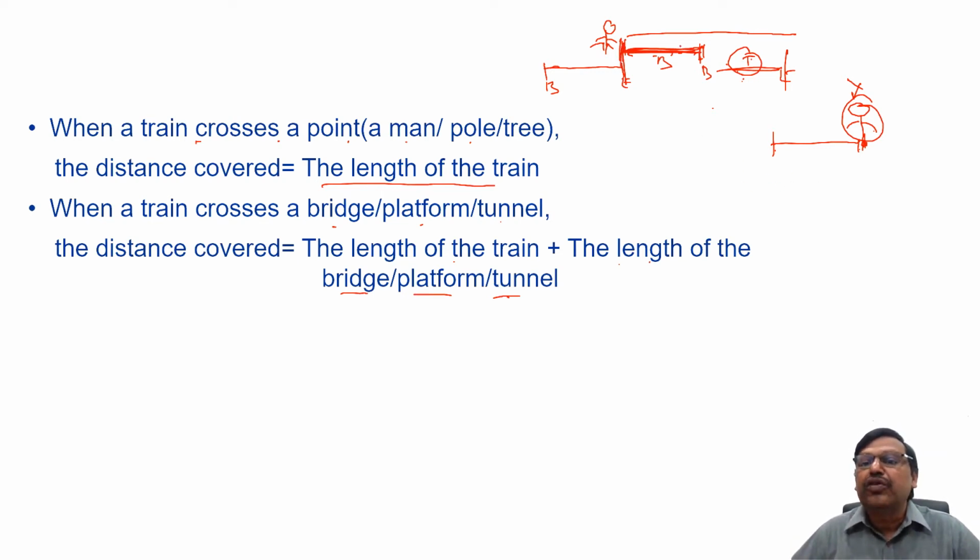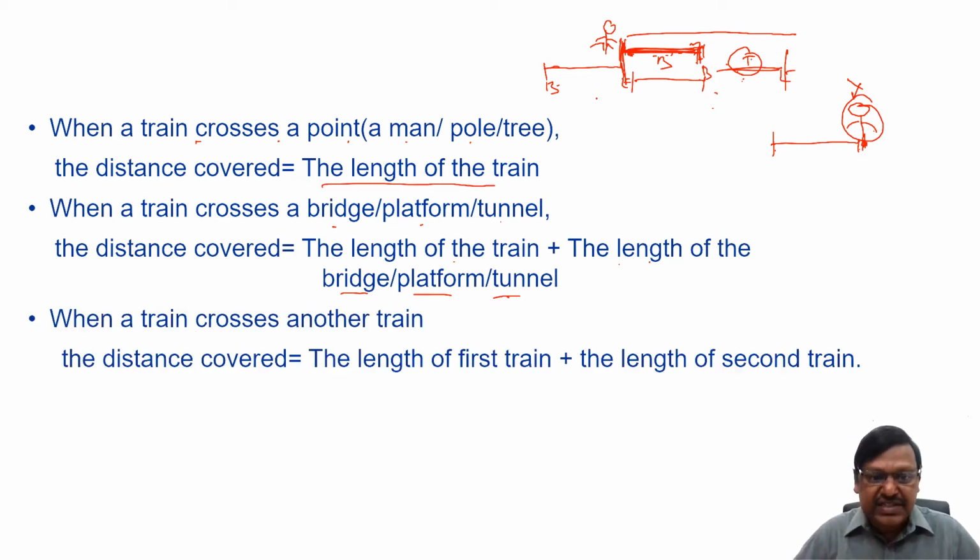It's like a bridge only. Instead of a bridge, if it is another train, when a train crosses another train, the distance is the same: the length of the first train plus the length of the second train. Instead of a bridge, I have another train. Then somebody will have a doubt, what if the other train is also moving? If it is moving in the same direction or the opposite direction, what happens? Students, as far as the distance is concerned, when a train crosses another train, the distance is the length of both trains.